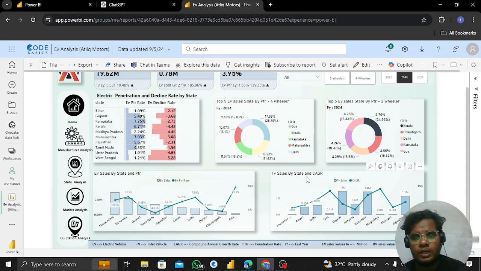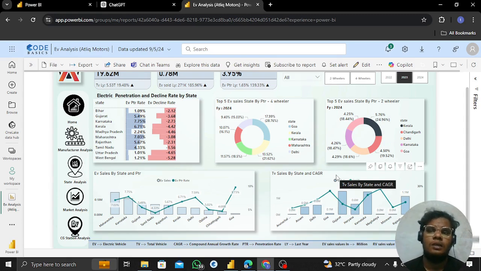And next, the total sales by state and the CAGR. CAGR is nothing but compound annual growth rate. For example, whatever business we do, we may start any coffee shop or burger shop or bakery, whatever business we take, at that time you have to calculate the CAGR. The CAGR helps show how much growth we are gaining annually. Whatever business we do, we want to see the growth, because that's the real business.